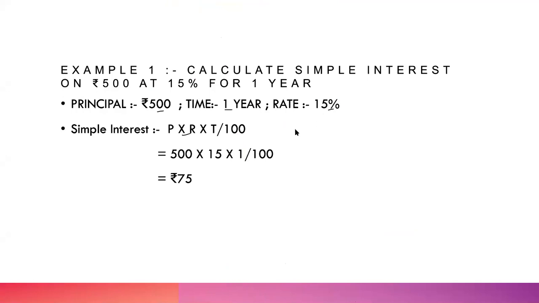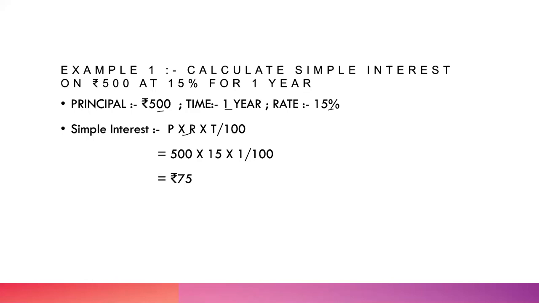So what is this annum? Annum is referred to as 1 year. So always you have to take the time in years. You can never take the time in months or days. If the time is given in months, you have to convert it to years. For example, 9 months, you convert it by 9/12 and it will be 3/4 years.